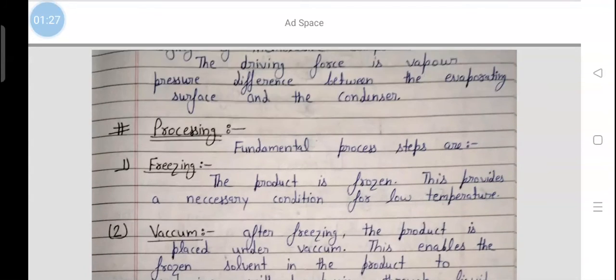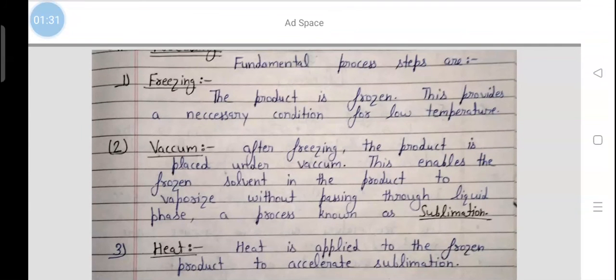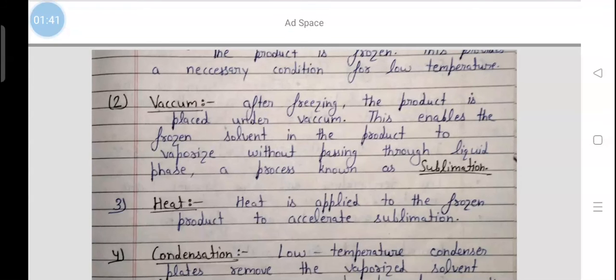Processing of lyophilization. The fundamental process steps are the following. First is freezing. In this process, the product is frozen. This provides a necessary condition for low temperature. Next step is vacuum. After freezing, the product is placed under vacuum. This enables the frozen solvent in the product to vaporize without passing through the liquid phase. This process is known as sublimation.